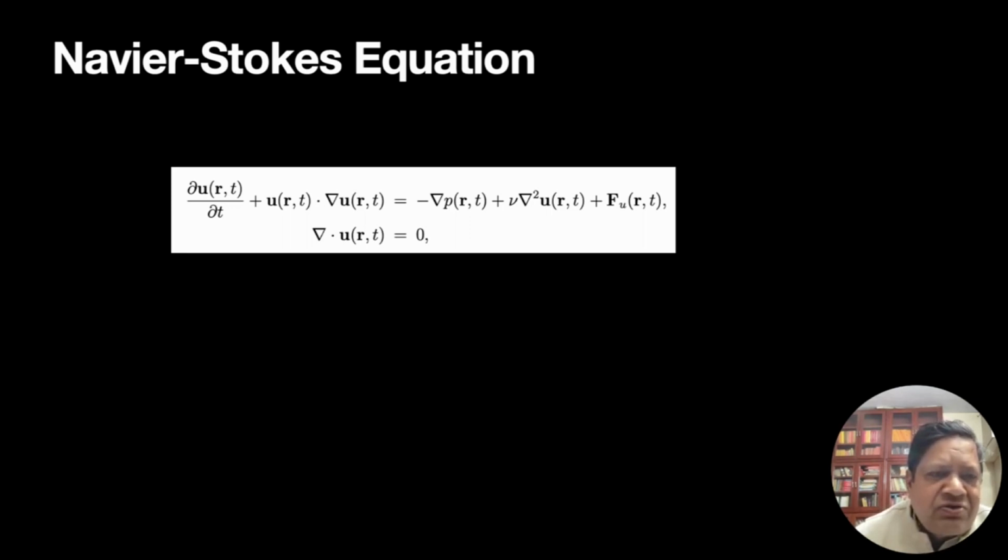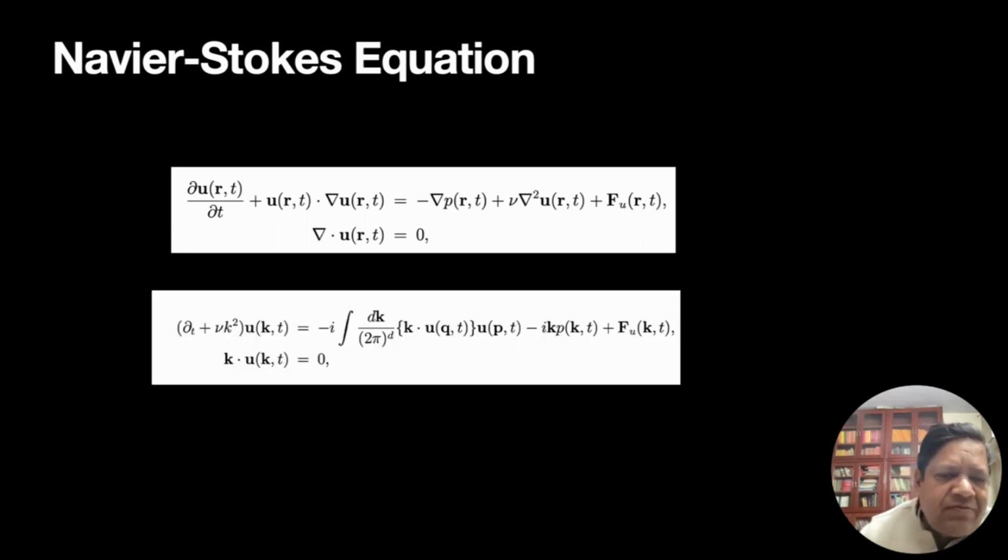We focus on the Navier-Stokes equation. Here U is the velocity field, nu is the kinematic viscosity, and force is the external force. Throughout the lecture we'll assume the force to be active at large scales, as in Kolmogorov theory. That leads to the k^(-5/3) spectrum. Also, the flow is incompressible, so this is a constraint: del dot U is 0.